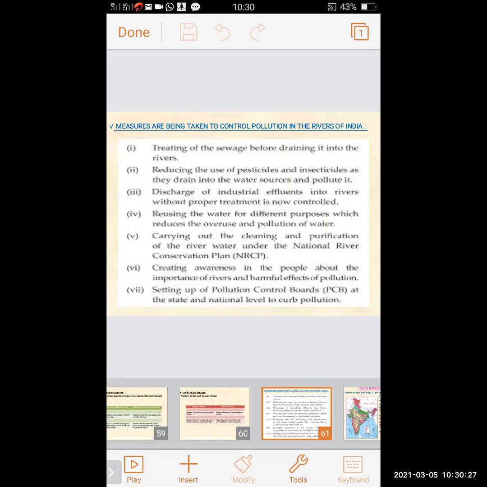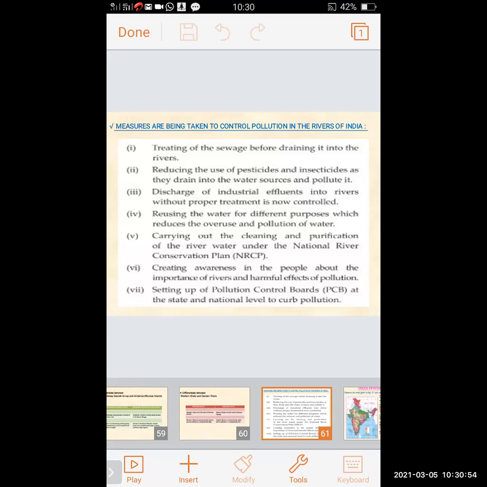Creating awareness in the people about the importance of the river and the harmful effect of pollution. There should be awareness created among the people for the importance of the river and the harmful effect of pollution. So this is the main thing. People must be aware about the use of the river, the importance of the river, and the pollution that is increasing day by day.